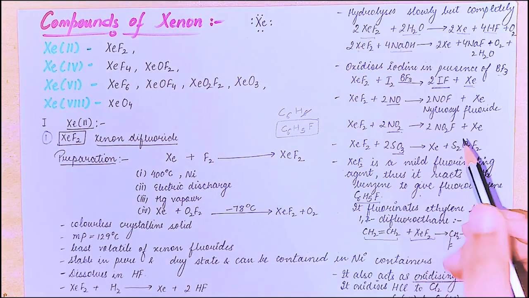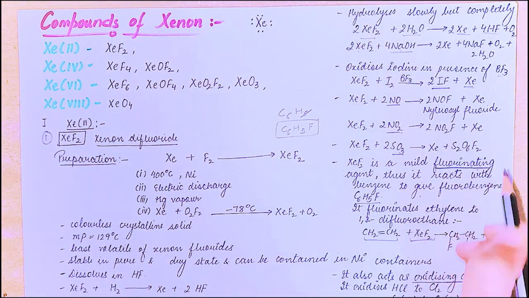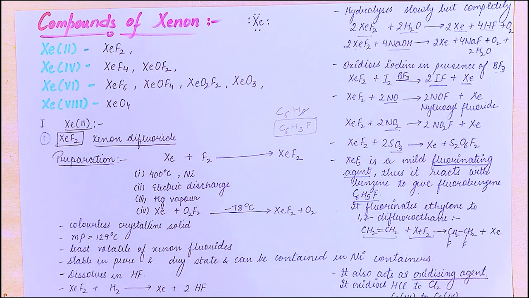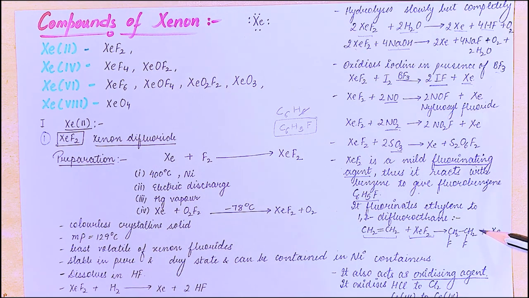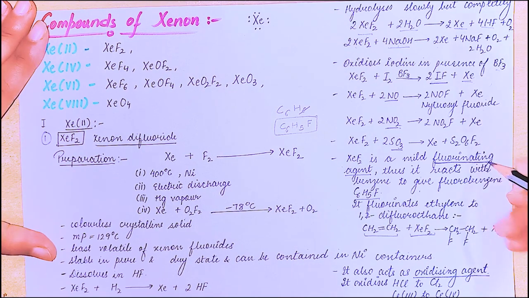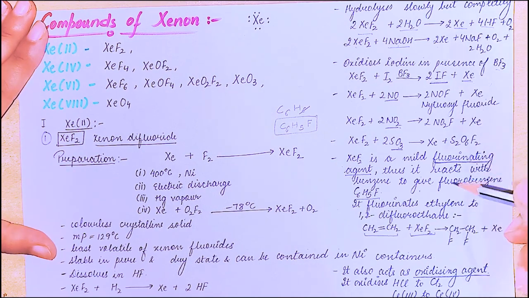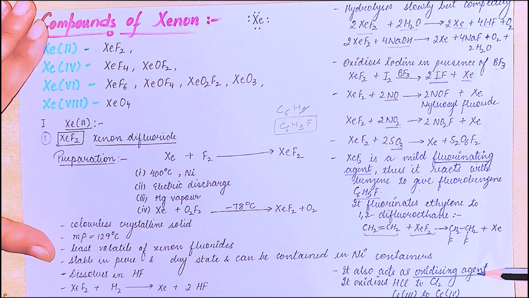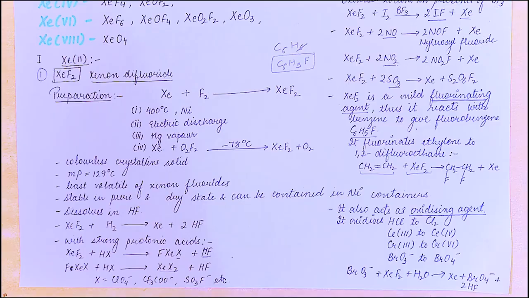Just note these points. These are the main points. Like it is a fluorinating agent. It is an oxidizing agent. Then in the exam, the examiner will ask you to explain and to give examples of this. So you have to just write the examples to write that it is a fluorinating agent, it is an oxidizing agent.